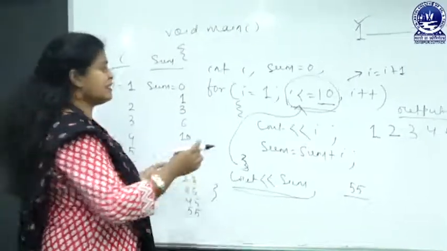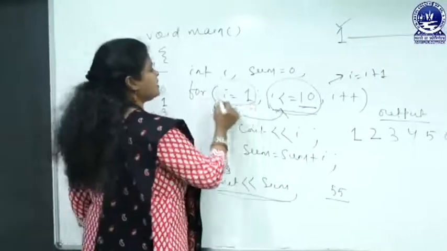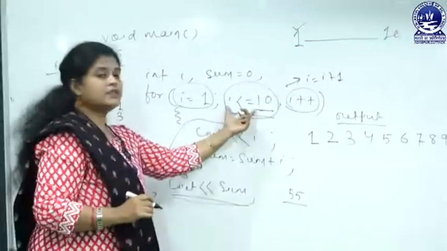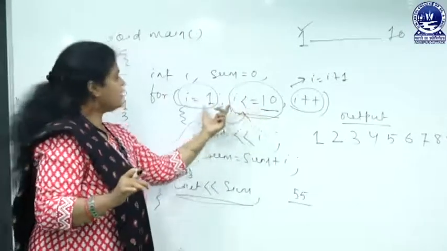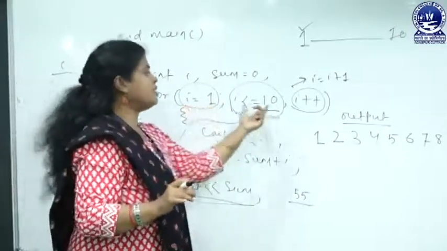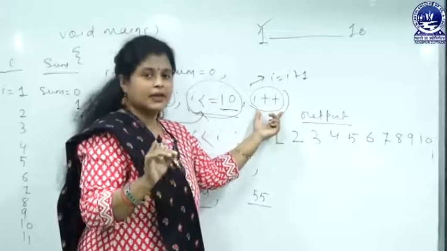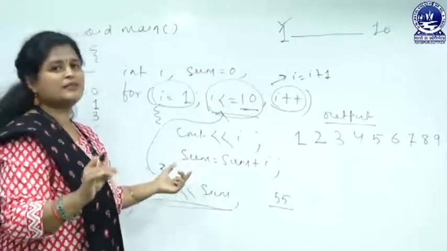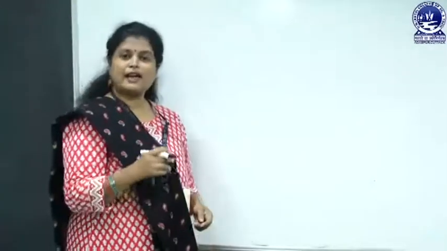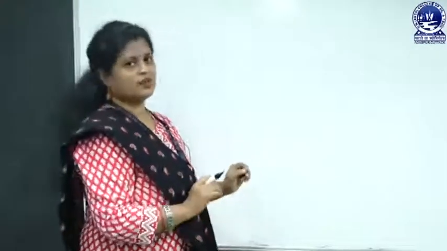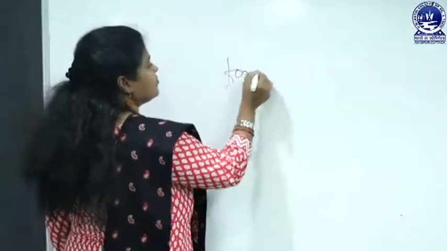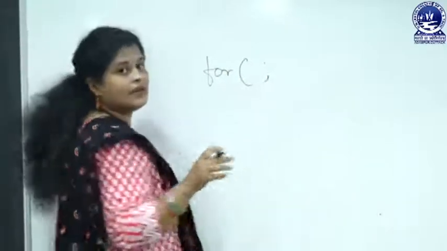And one more thing is that this portion and this portion are optional. The condition portion is compulsory, but you may use these portions or you may not use them, no problem. But if you don't want to use them, then the coding will be somewhat different. Now I am writing the same question with different coding using a for loop. Suppose I am writing for and only the condition.